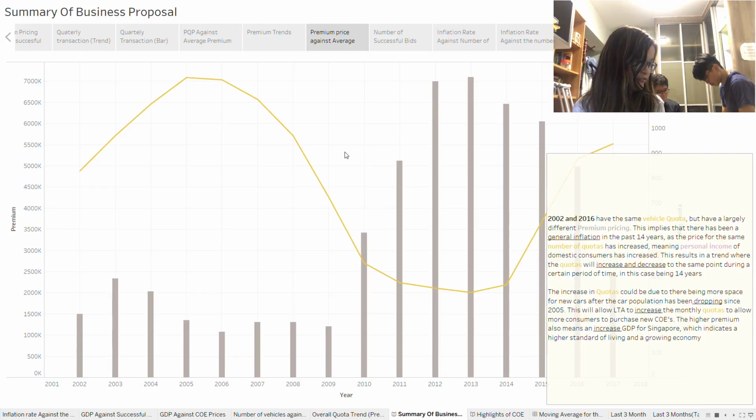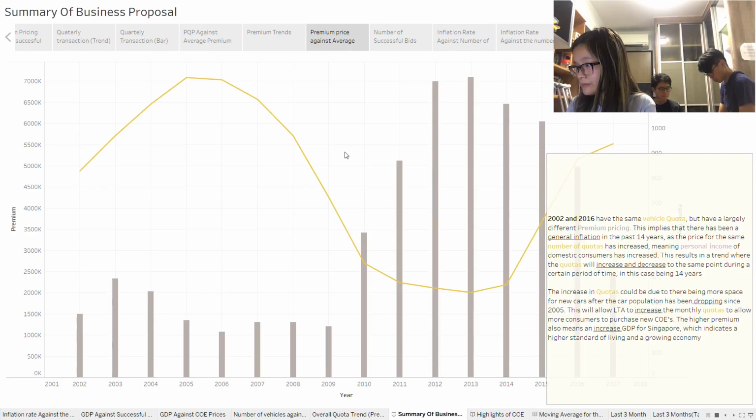So moving on to 3.5.1, what can be observed about the number of quotas being issued in 2002 as compared to 2016? What possible trends can be observed and forecasted for the coming years? 2002 and 2016 have the same vehicle quota, but have largely different premium pricing.